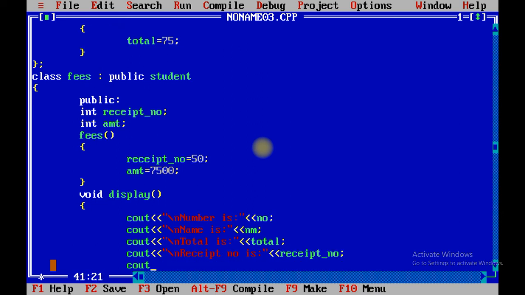Write the spelling of variables properly. You are going to make mistakes while writing spellings, right? So make sure to write them properly. Amount is amount.